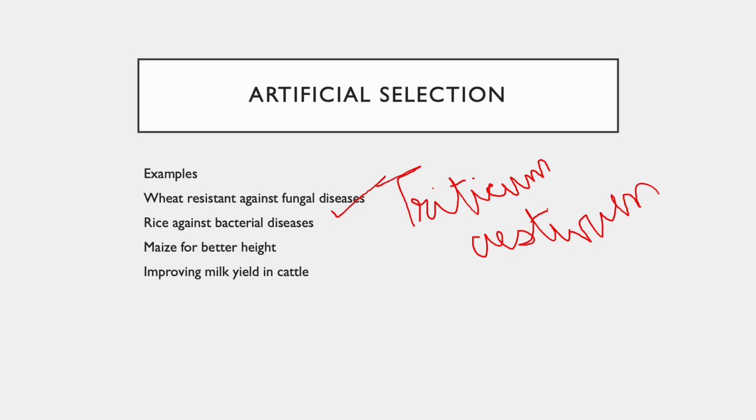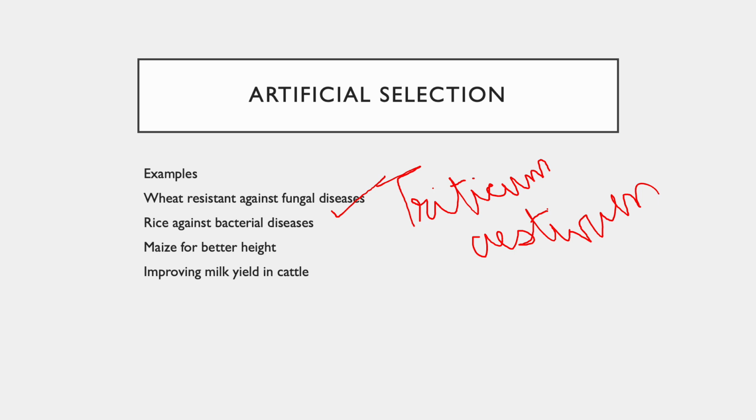We pick up those plants and we try and breed them. Similarly for rice, which are resistant to bacterial diseases, maize for longer height or better height so that the grain which is produced in maize, also the grain size at times is looked at as a characteristic for the process of artificial selection.